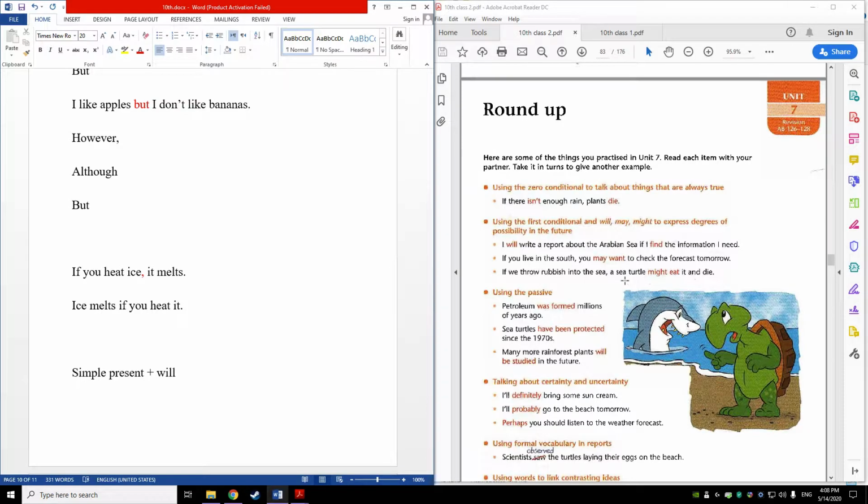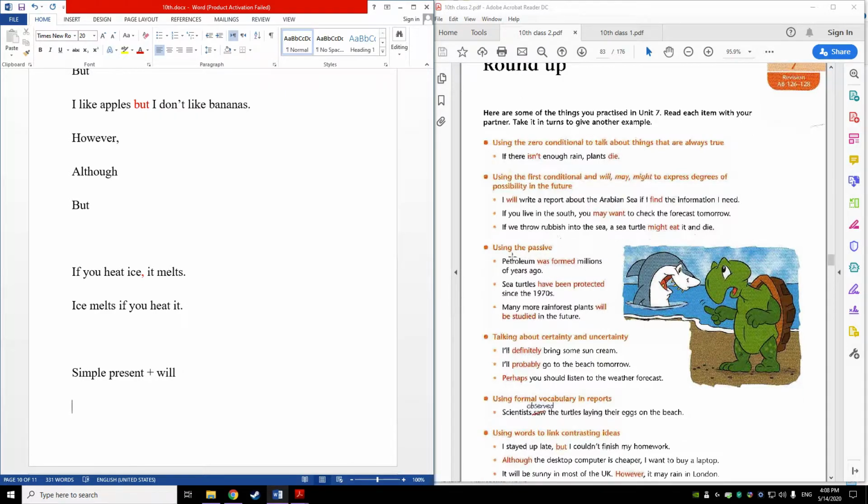Is that clear? So this is regarding the zero and first conditional. Then we moved on and we discussed the passive. If you remember, we used passive voice, and we said that it's "mabni lil majhul." The focus in the passive voice is on the action more than the doer, or we don't know, or we don't care about who does the action, but we focus on the action itself.